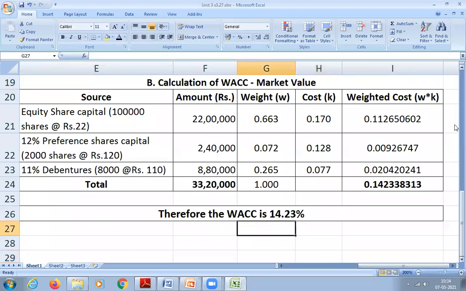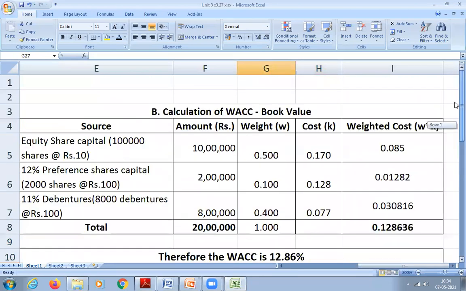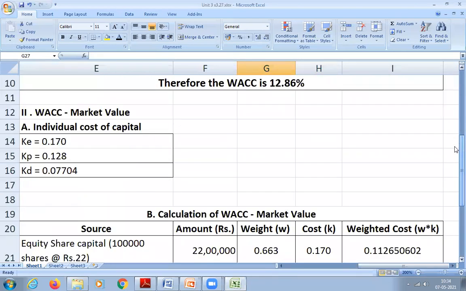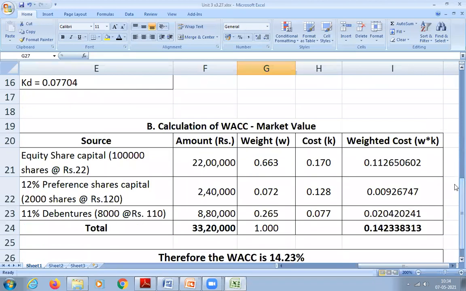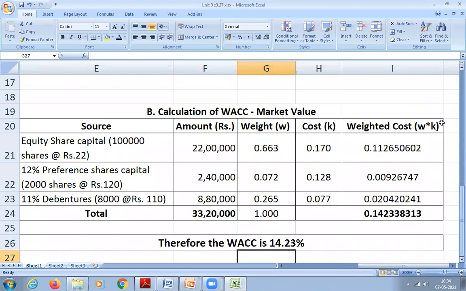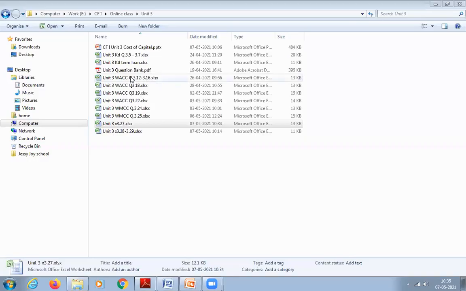Any doubt before we go? I'm getting 14.17%. Is that okay? Yes, that's fine, because it depends on the decimals you're taking. We can take 4 digits after the decimal, that's better. And wherever possible, try to round it off. Now we'll go to the next question.